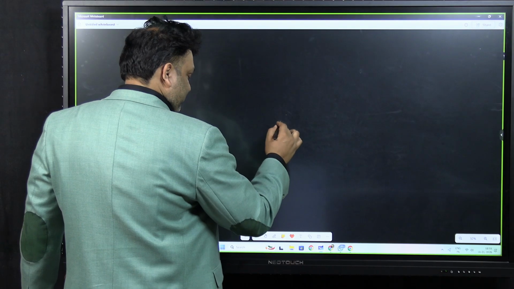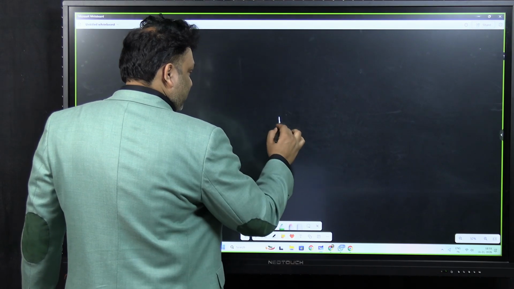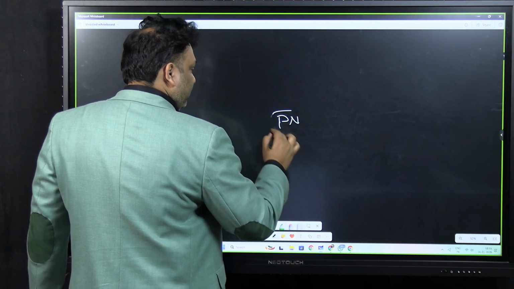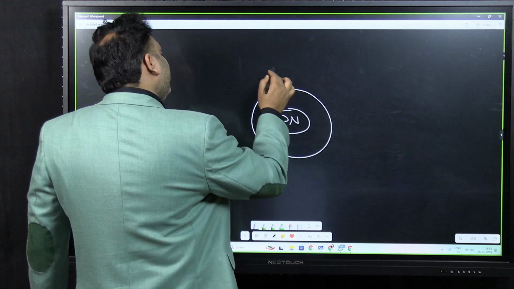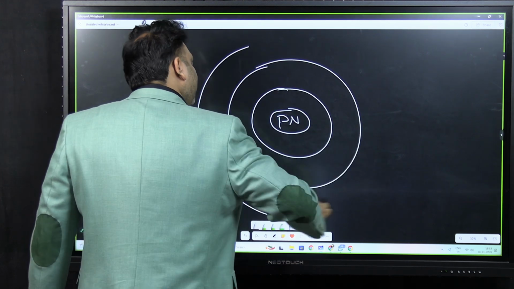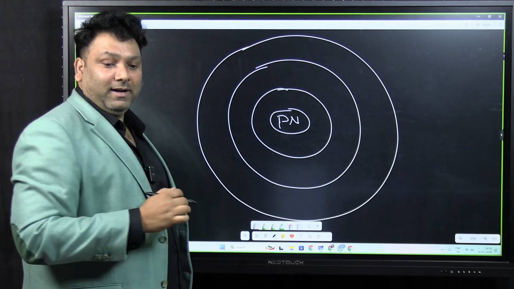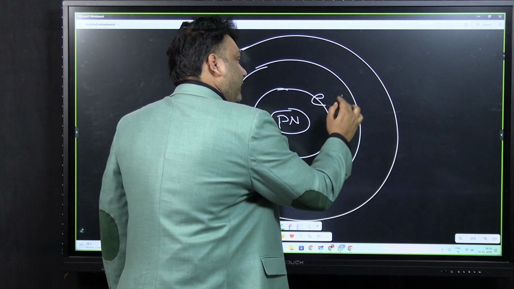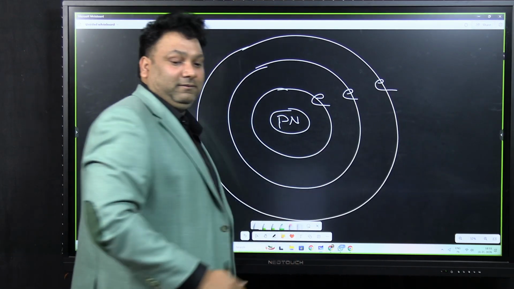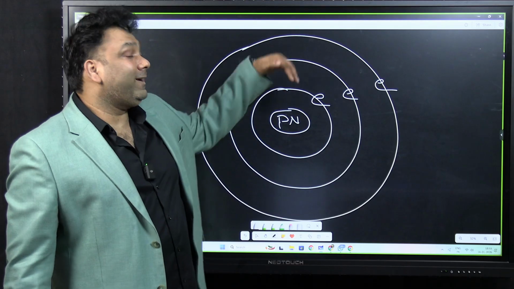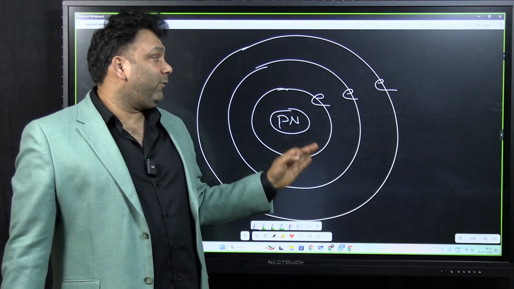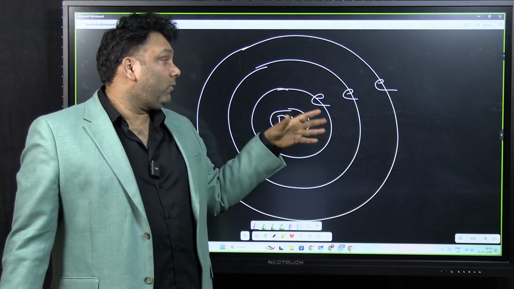See, this is the proton, neutron, nucleus. Now, are these electrons randomly arranged anywhere? No, there are certain orbits. This is also called quantization, and this is one of the fundamental principles of quantum physics.